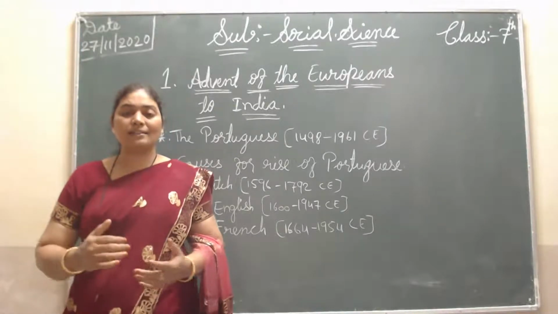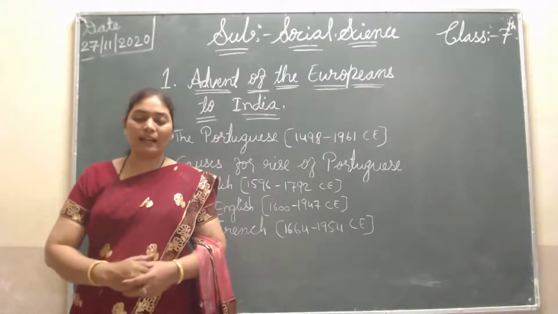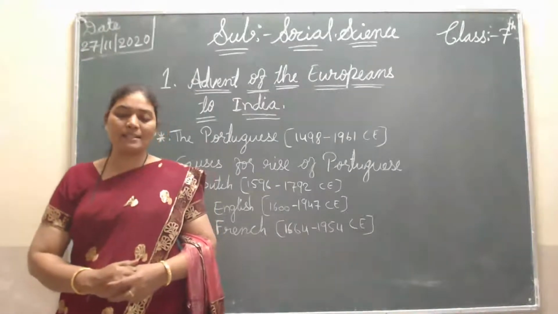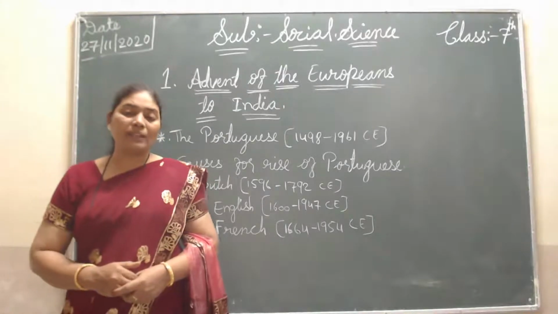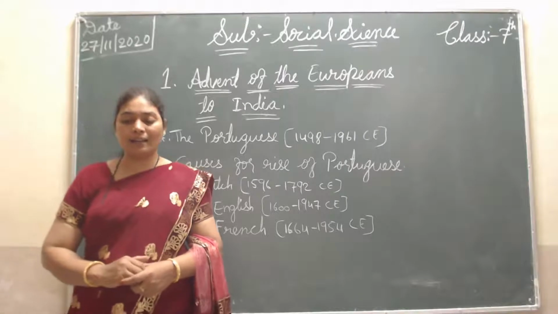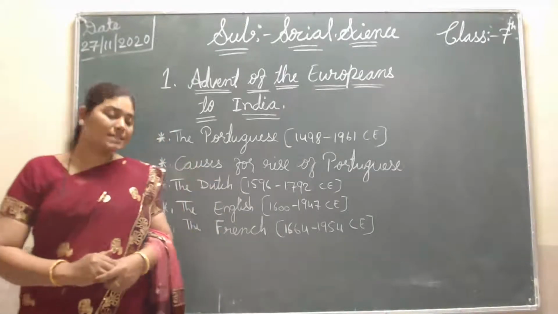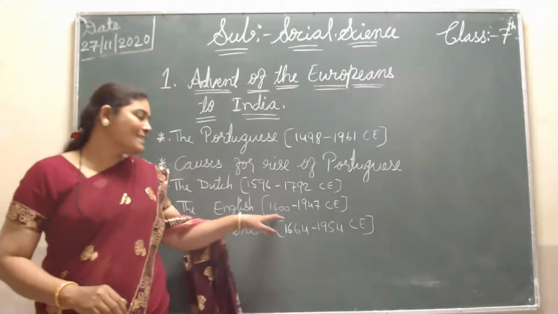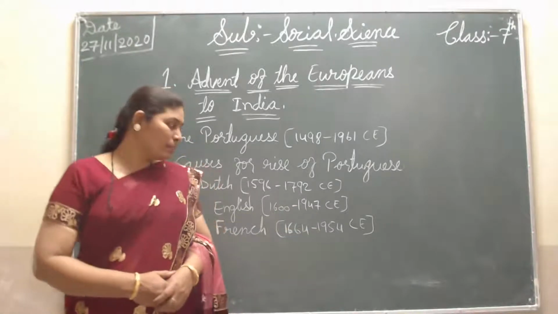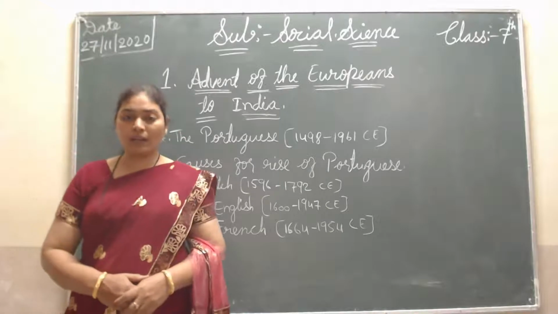So which are the Southeast Asian islands? Indonesia, Malaya, Thailand, the Philippines, Cambodia. The Dutch went to all these islands, started trading there and ruled there also. Then next, the English, 1600 to 1947. These people ruled for a long time.